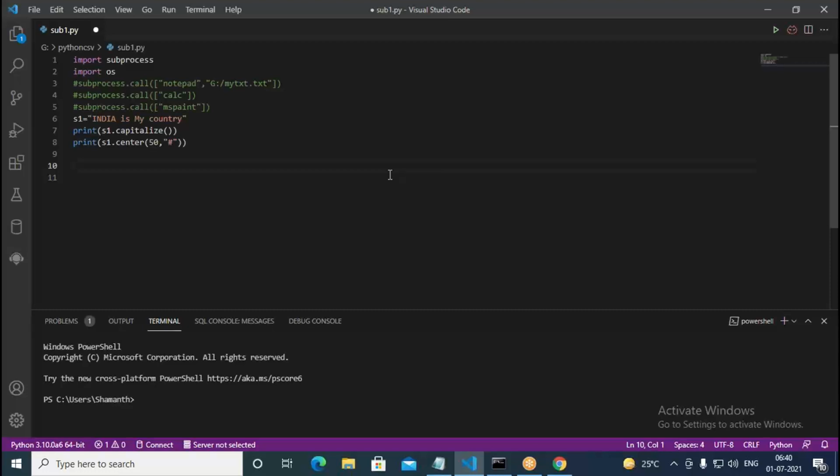Now the next thing is the count function. Using the count function, we find how many times the specified string is repeating in the given string. Suppose you have a substring, something like that. How many times is it repeating in the given string?